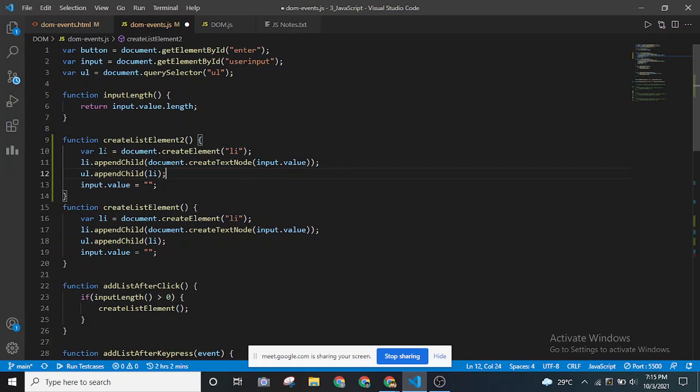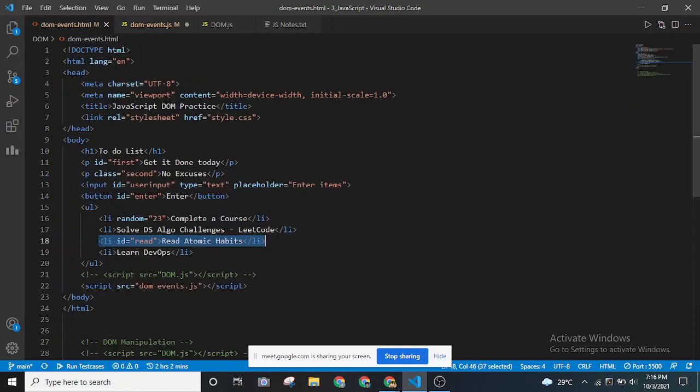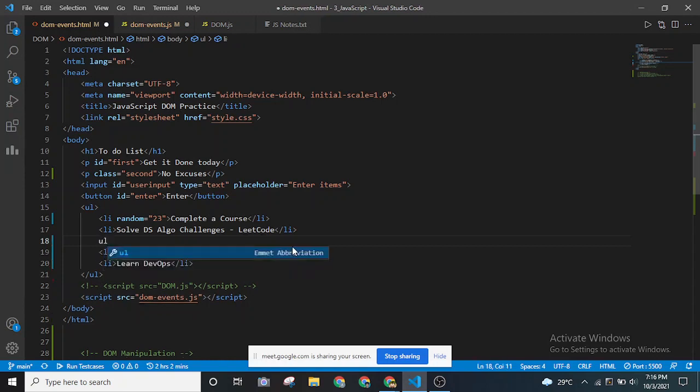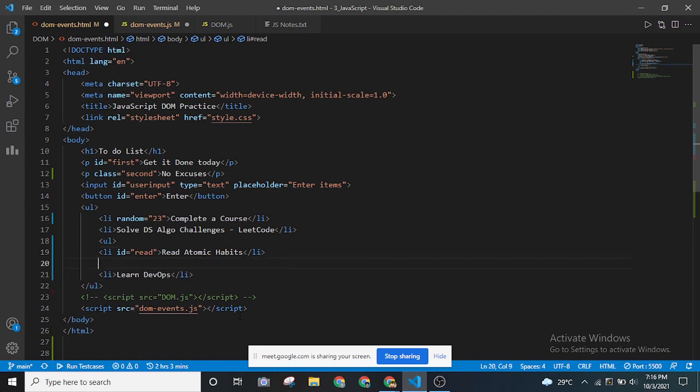Okay, now the process will be the same. The list item will be created, and when we append it, in order to make it a sub list, this has to be an unordered list again. Inside this we should have another sub list. So let me put it like this, because if we append to this list item, it won't work. We have to put it otherwise. Let me give the ID to this one.